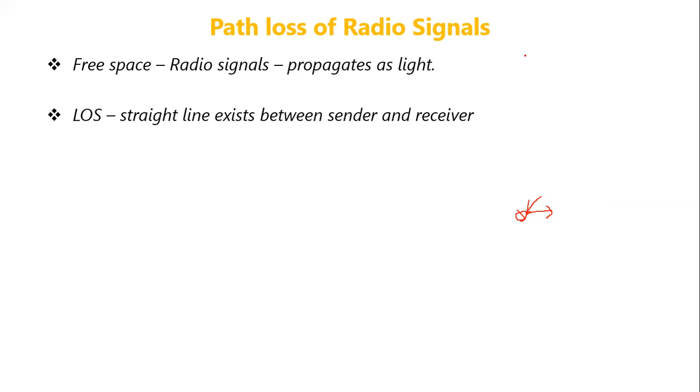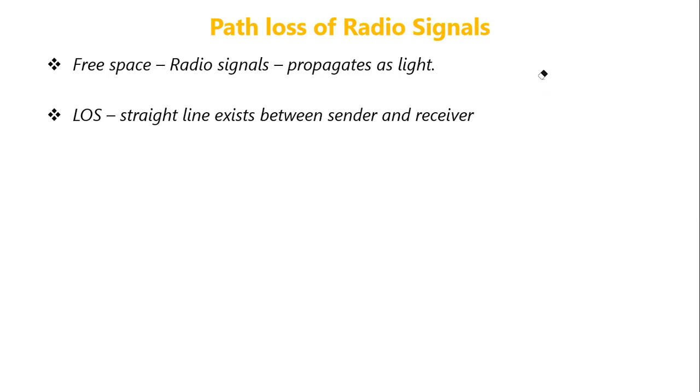Next, we will try to understand the path loss of radio signals. When the radio signal is transmitted through free space, that is, it does not have a wired channel for communicating, it is transmitted through the free space. Just as light is transmitted in free space, in a similar way the radio signals are also transmitted.